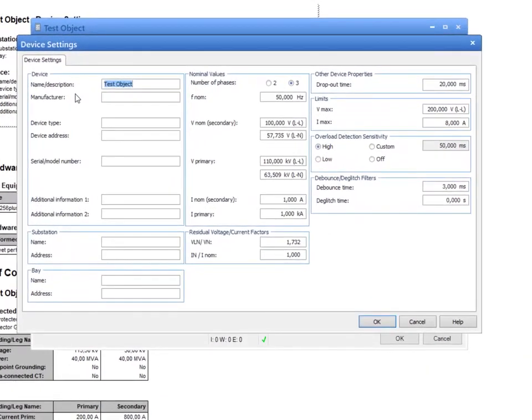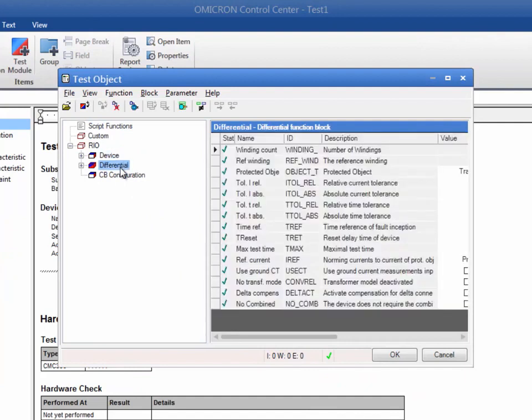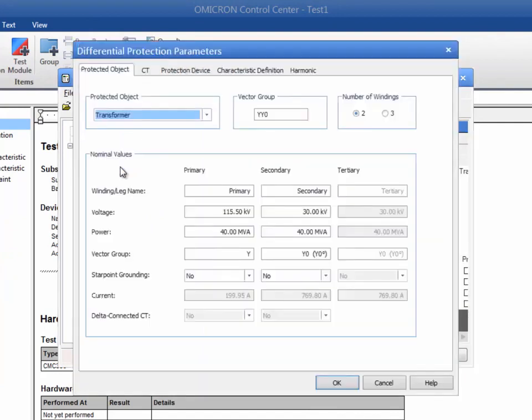In our example, the protected object is a transformer. The CT ratio data is not relevant here since it has to be entered into the Rio block Differential for all windings. The Rio block Differential requires a lot of information, but once you have completed it, the testing of differential protection becomes easier since all Advanced Differential Test Modules make use of the same Rio block.